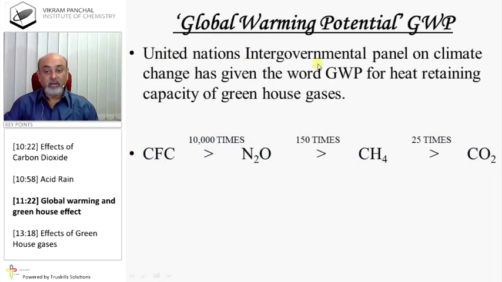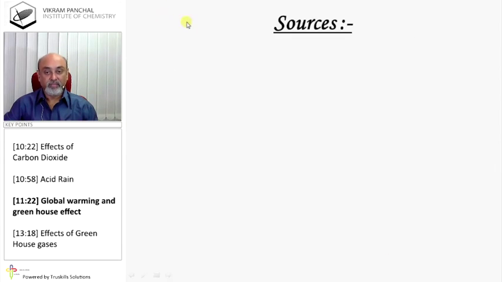The United Nations Intergovernmental Panel on Climate Change has given the term GWP, global warming potential, for the heat retaining capacity of greenhouse gases. CFC is highest, which is 10,000 times greater than carbon dioxide; N2O is 150 times greater than carbon dioxide; methane is 25 times greater than carbon dioxide.